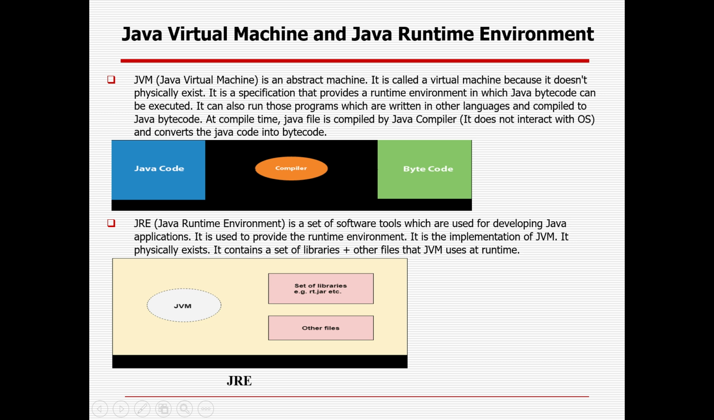And JRE is the Java runtime environment. It's a set of software tools used for developing Java applications. It is used to provide the runtime environment. It is the implementation of JVM. It physically exists, whereas JVM does not physically exist; it is a logical entity, an abstract one. So JRE is a combination of JVM along with a set of libraries and other files that JVM uses during runtime.